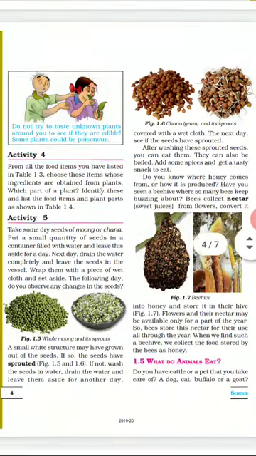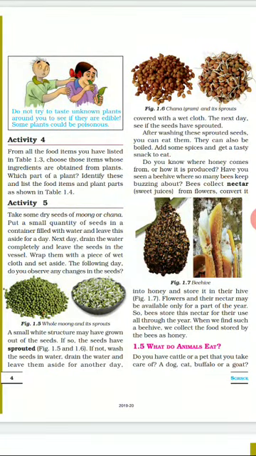Now let us see further in this chapter, activity number 5. You would have seen your mom making sprouts at home. So what are these sprouts? The seeds, all the pulses we use as food, chana dal, moong dal, all these are sprouts. They are the seeds of that plant.